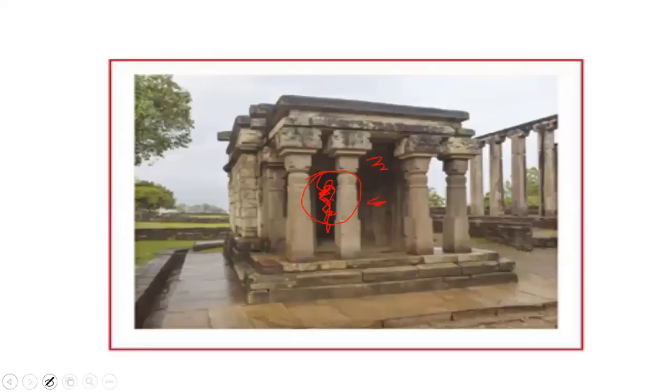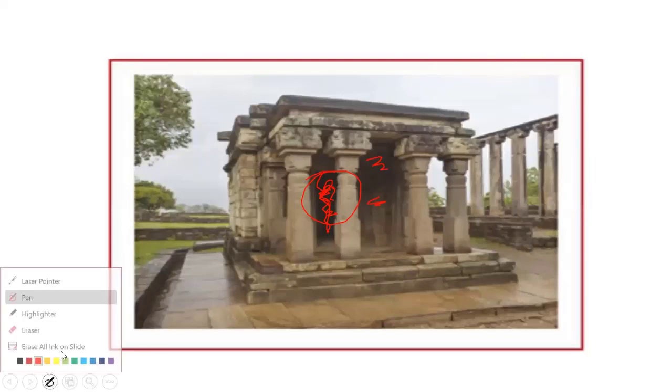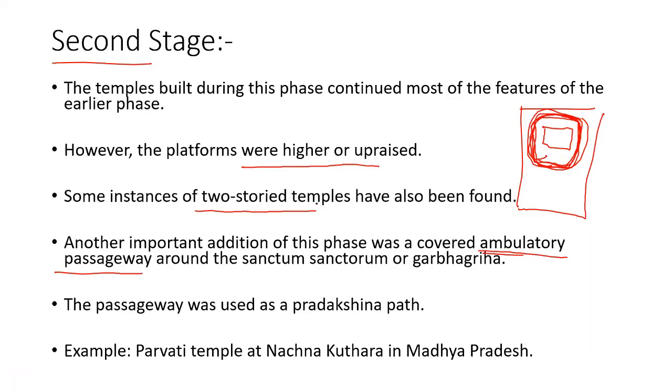Can we? No, we can't find it. So, understood what new features were added in the second stage? Platforms were very high or upraised. Two-story temples were also found, and the ambulatory passageway, that is Pradikshina Patha, was introduced in the second stage. An example of a second stage temple is the Parvati temple in Madhya Pradesh.